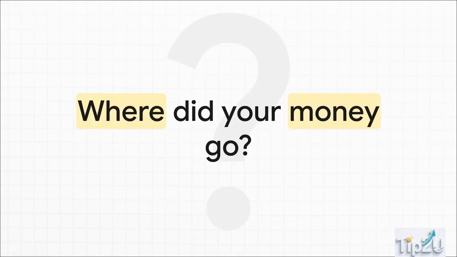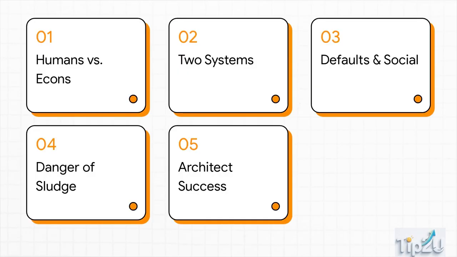We really like to imagine that we're completely in control of our actions, but the reality? The reality is our decision-making is deeply flawed and constantly influenced by subtle environmental cues. Here is our roadmap for today. We'll be looking at humans versus econs, two systems of thinking, defaults and social nudges, the danger of sludge, and finally, how to architect your own success.